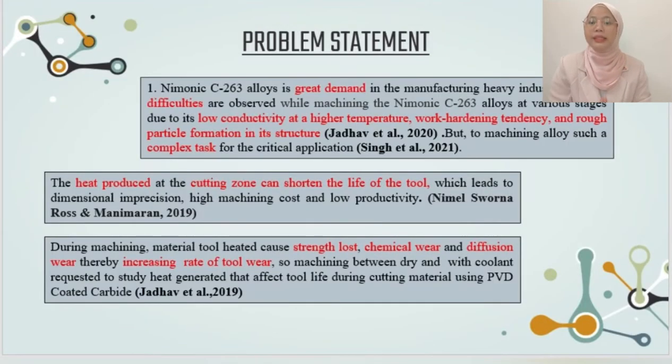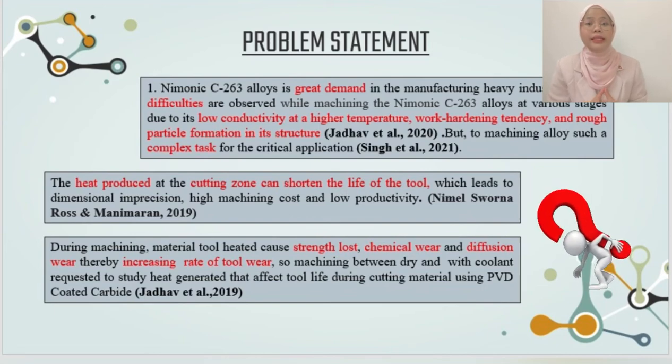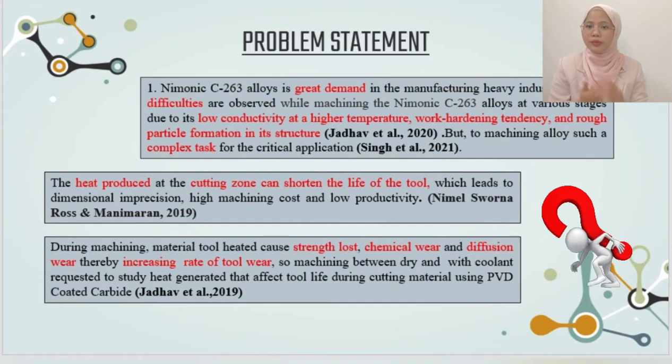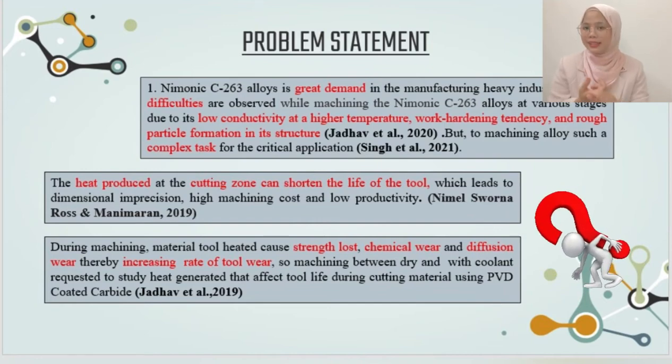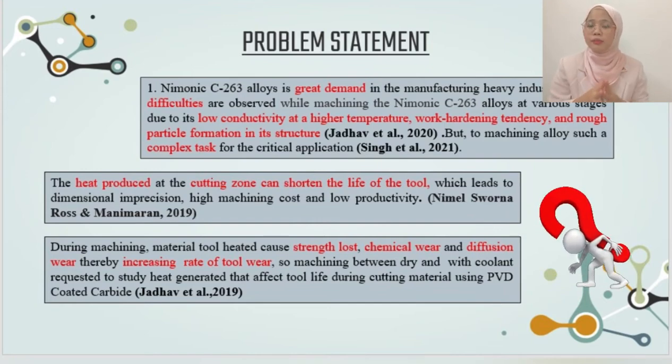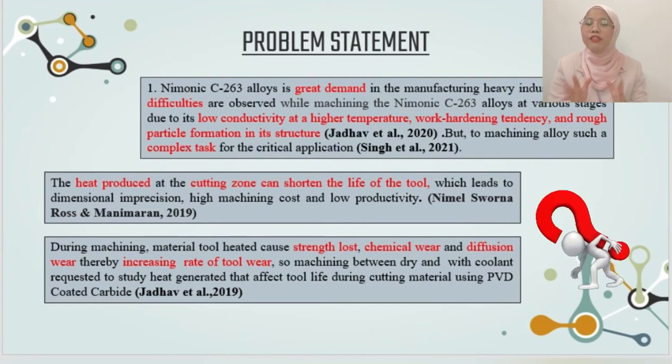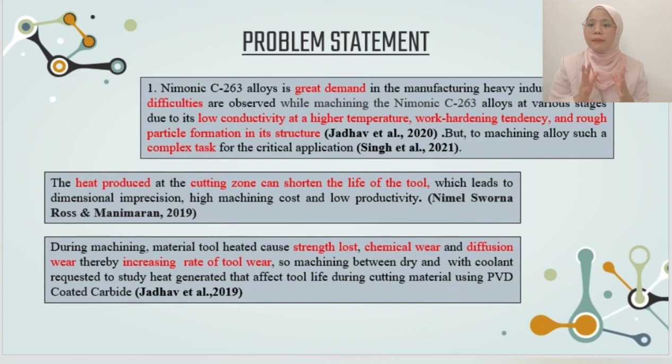For the problem statement, Nimonic C263 is in great demand in industry but very difficult to machine, because the material has low conductivity at higher temperature, work hardening tendency, and rough particle formation in its structure. The heat produced at the cutting zone can shorten the life of the tool. During machining, the material is heated, causing strength loss, chemical wear, and diffusion wear, thereby increasing the wear rate of the tool.